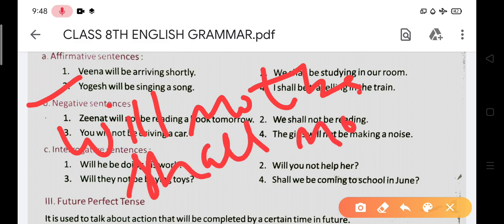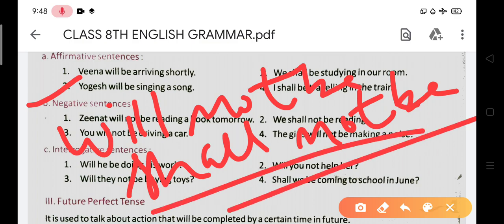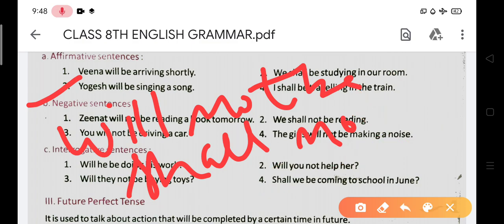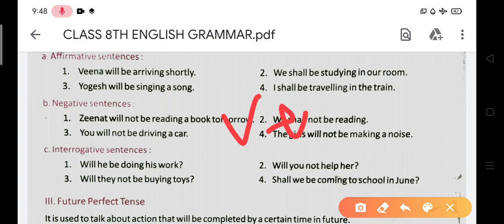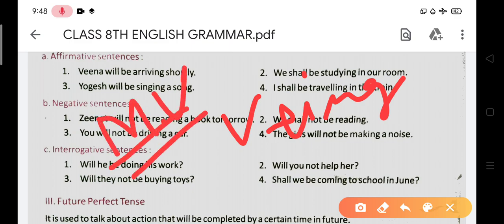These are the helping verbs. And you know that with the main verb you will use verb plus ing.